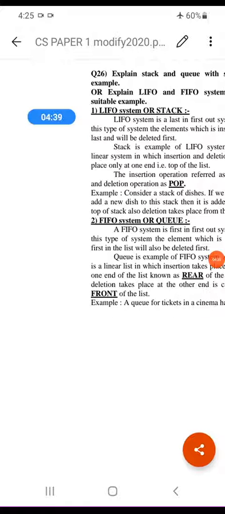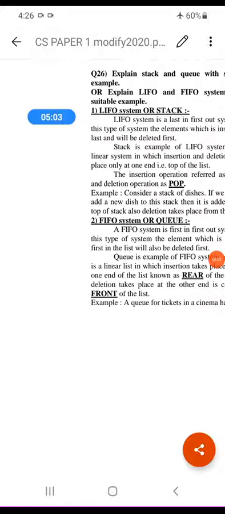When we want to do addition or deletion at one end only, we use the stack data structure. When we do addition at the end of the stream and deletion at the front of the stream, then we use a queue.